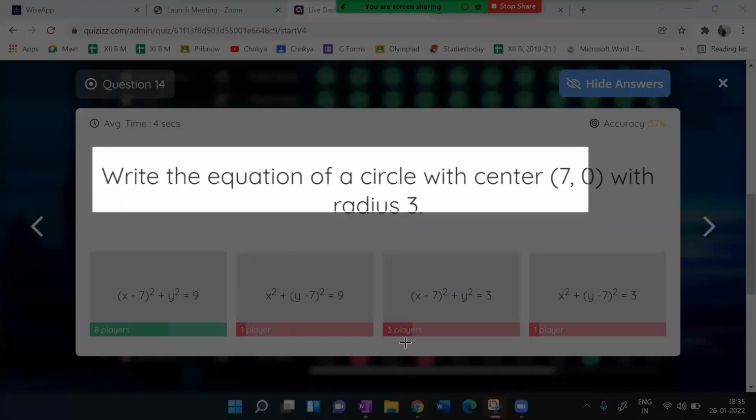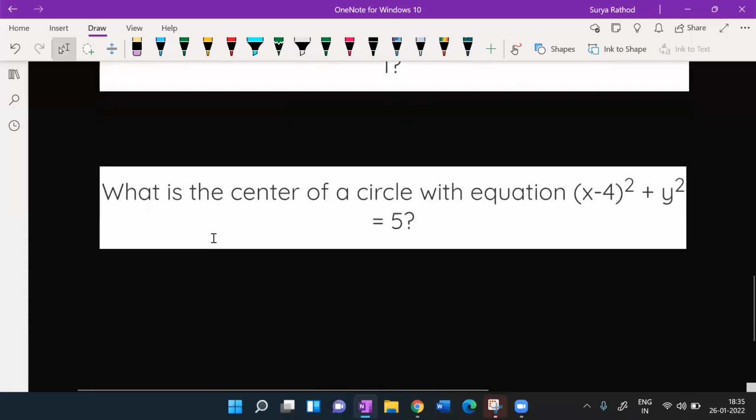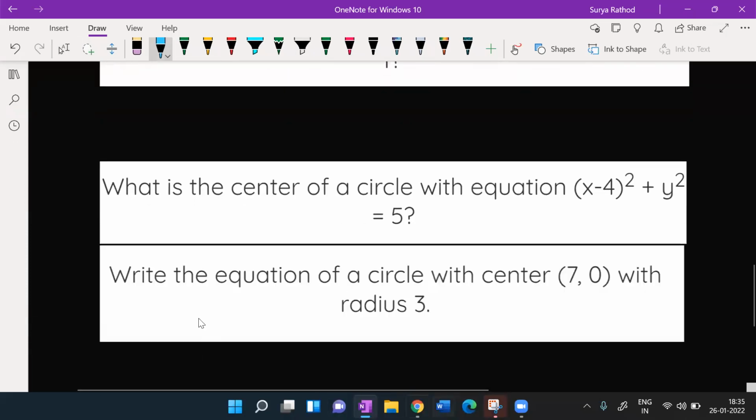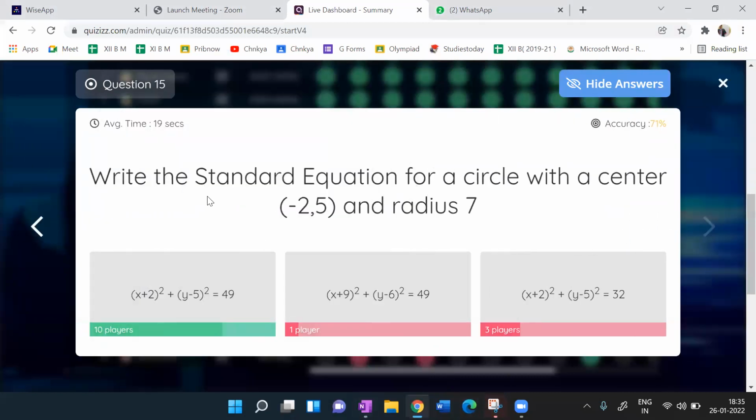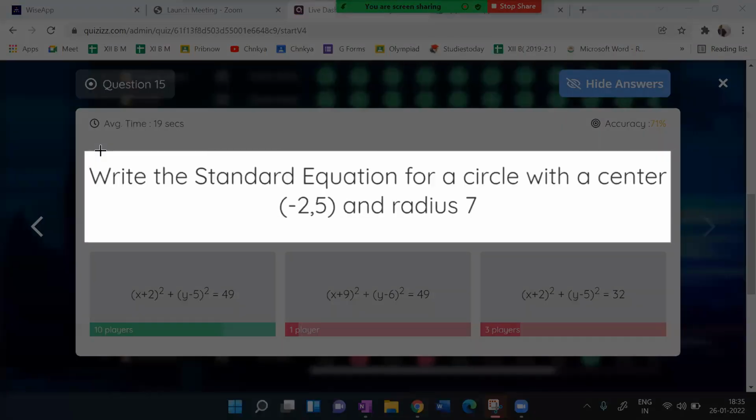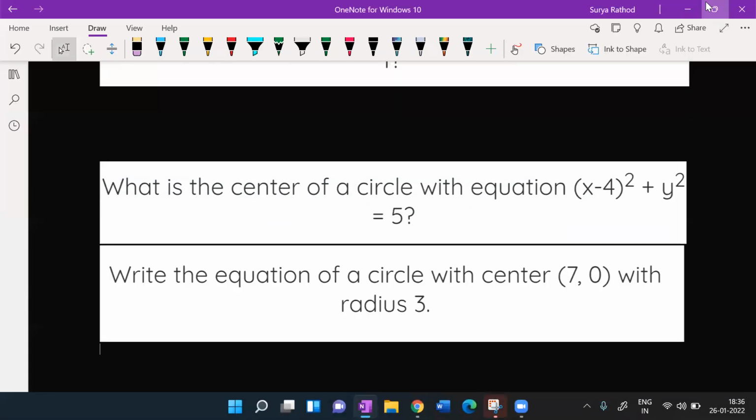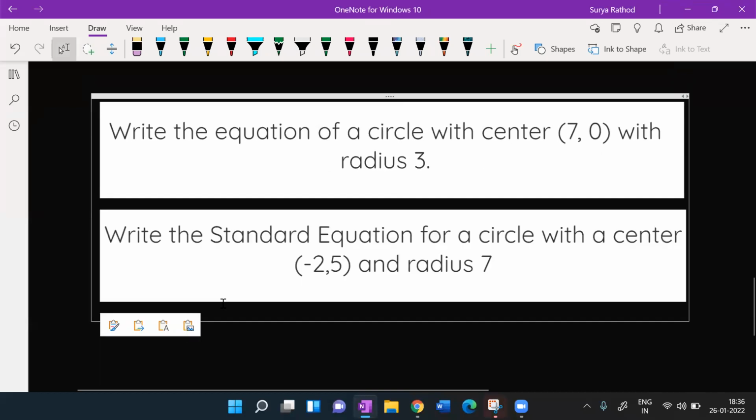I'll give you a rough idea, and you will solve all these questions, I'm sure. The basic thing is: (x minus whatever coordinate) whole square plus (y minus whatever coordinate) whole square is equal to radius square. That's the basic formula. Sir, the sign is opposite to the coordinates, like -2 becomes +2? Yes, because of the minus sign in the formula. Let me explain, one second.